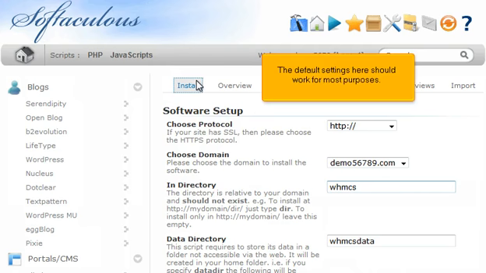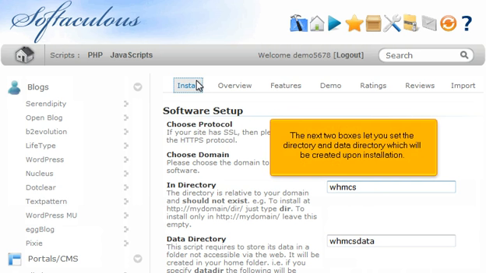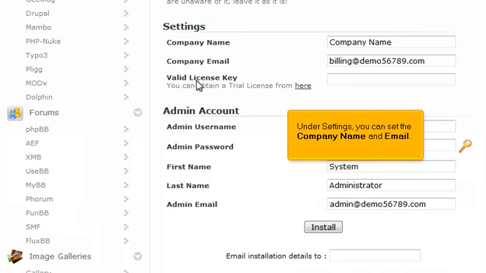The default settings here should work for most purposes. If you have multiple domains on one account, you can select where to install. The next two boxes let you set the directory and data directory, which will be created upon installation. Under Settings, you can set the company name and email.